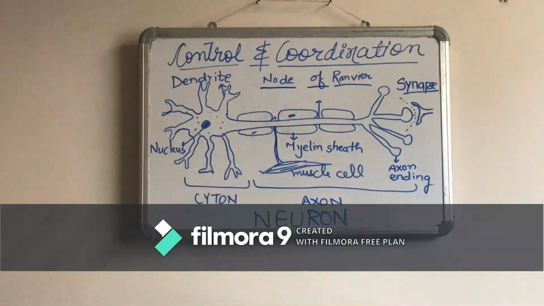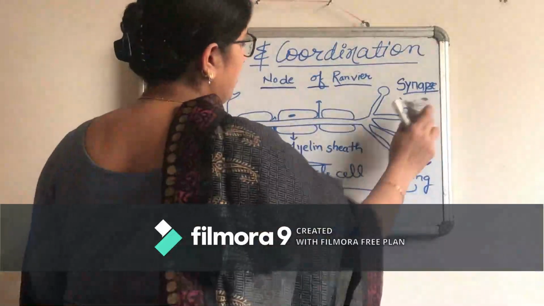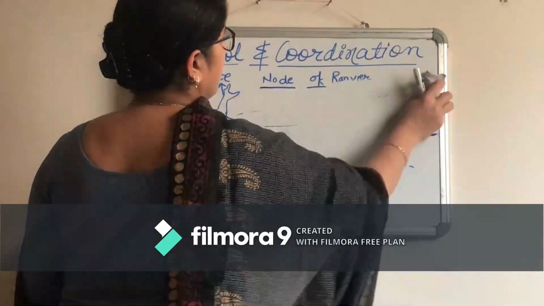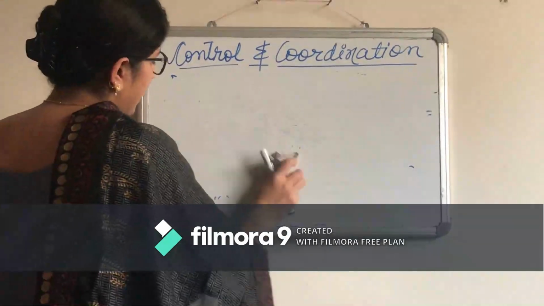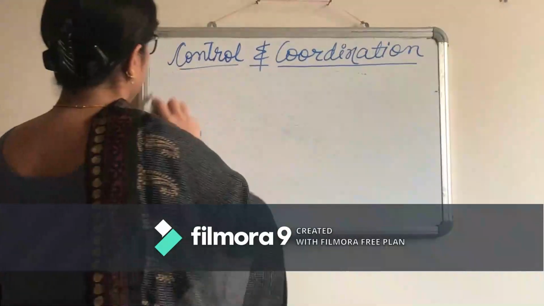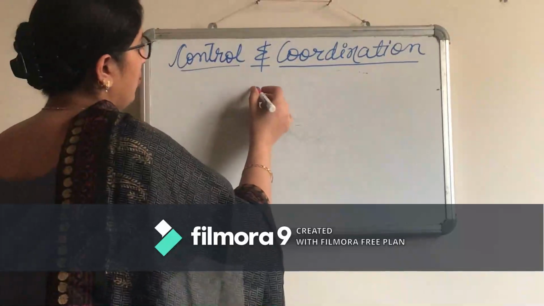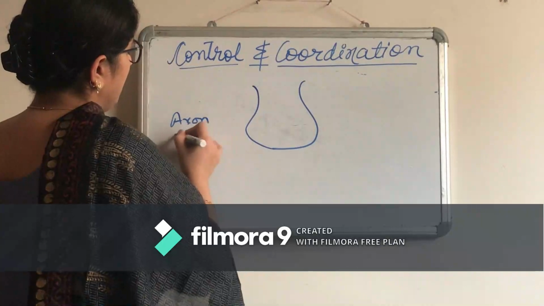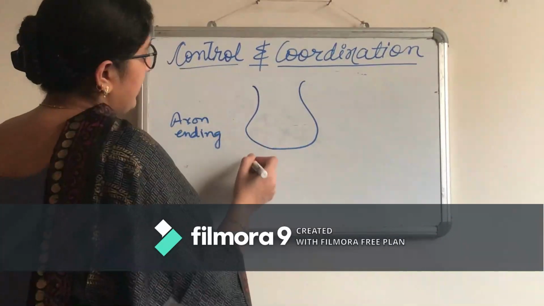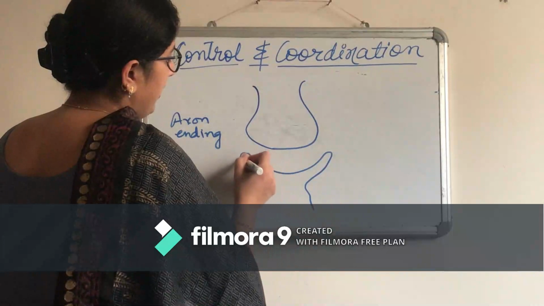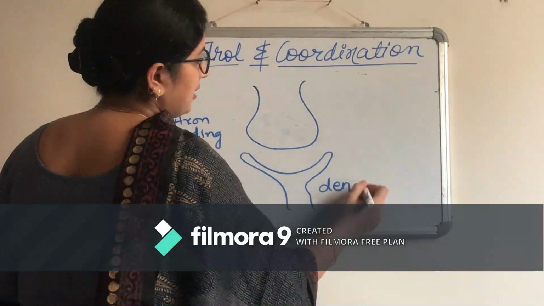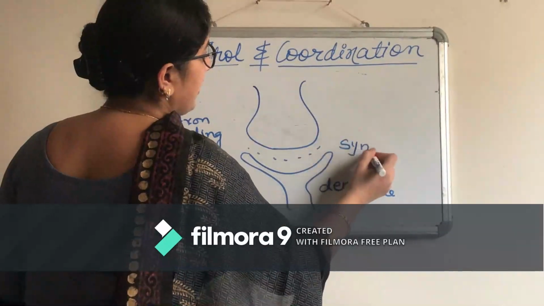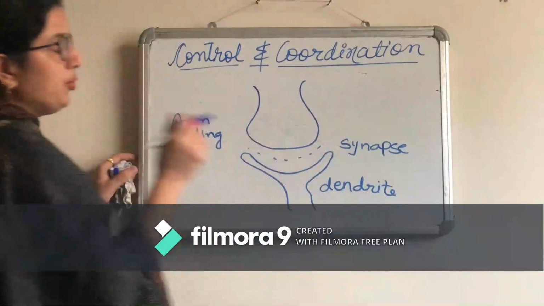Now I was talking about this. Let us discuss this synapse. In the synapse, the transmission of nerve impulse from one neuron to the other occurs. If I draw an enlarged view, this is the axon ending of one neuron. Then there is a gap, and here is the dendrite of the other neuron. Here is the empty space. This is known as the synapse. So the two neurons are not linked.